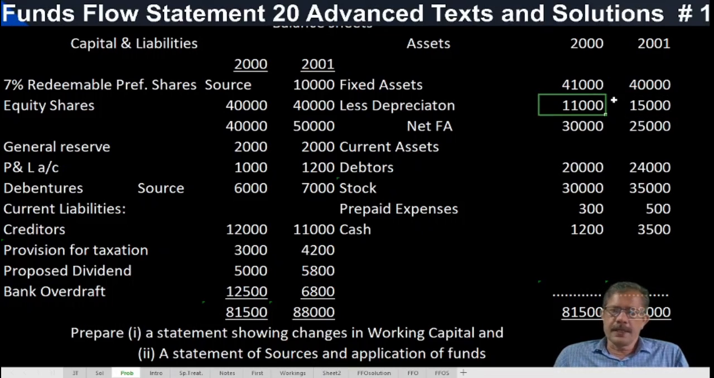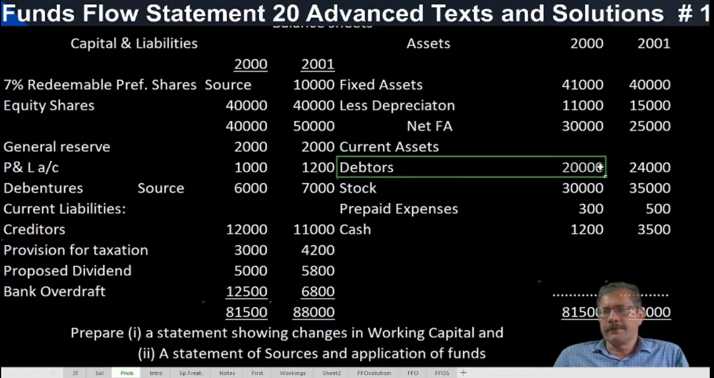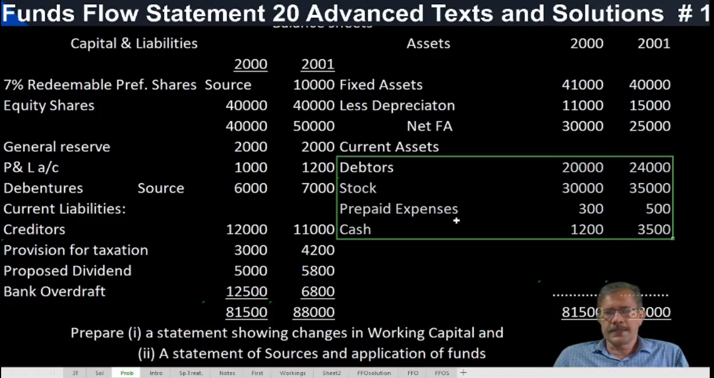So even without writing the ledger, we can ascertain how much depreciation has been provided: 3,000. This depreciation of 3,000 should be added to, or debited to, the adjusted P&L account, or added to the profit, as the case may be. Then current assets are given directly, and these current assets and current liabilities are taken directly to the schedule of changes in working capital. It may appear like this.